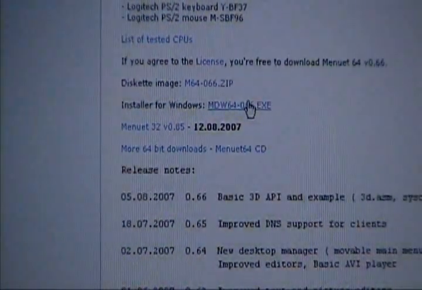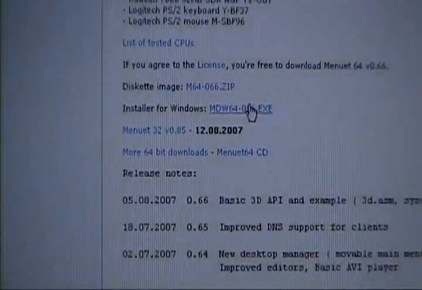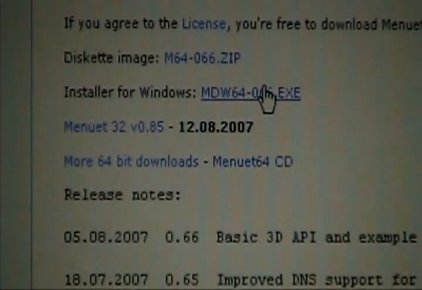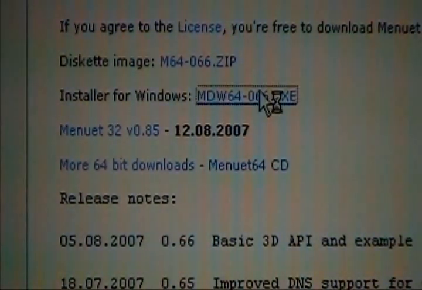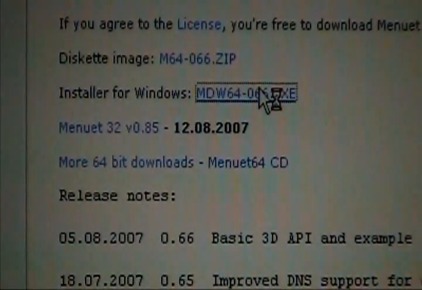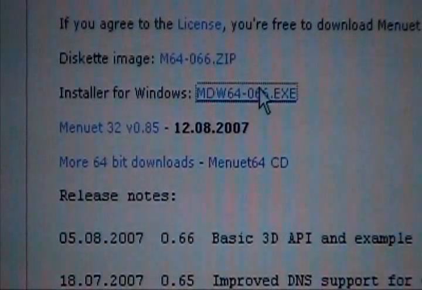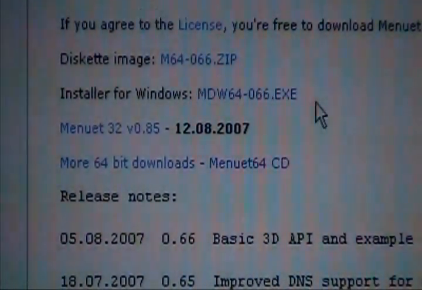Now it's an executable. And sometimes people tell me, oh, I can't run an executable on my computer because my boss will find out or something. No problem. We're just going to run it inside a folder and then we'll delete it later. So we're going to click on that executable. Now take note, I would not download an executable from just anyone. But this is an operating system and they have a good reputation. And so this executable is going to be fine.